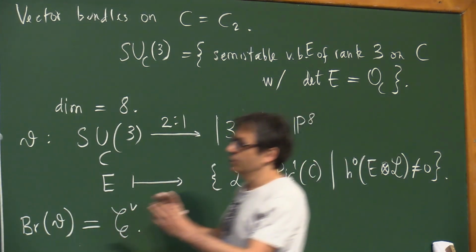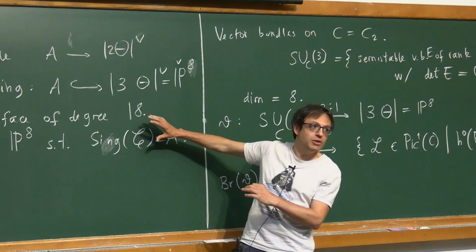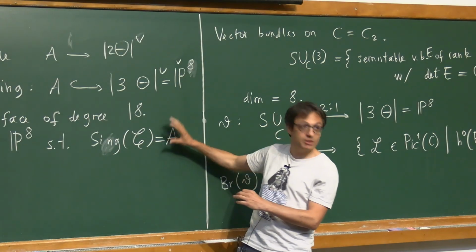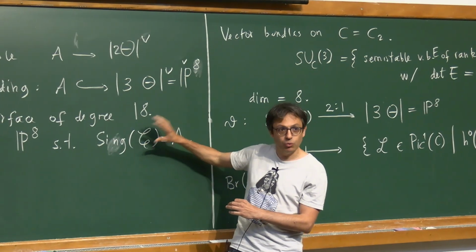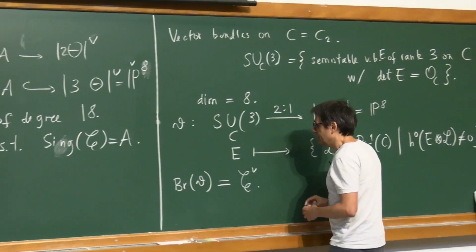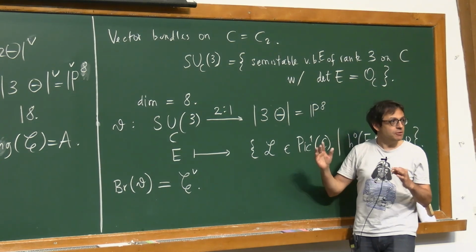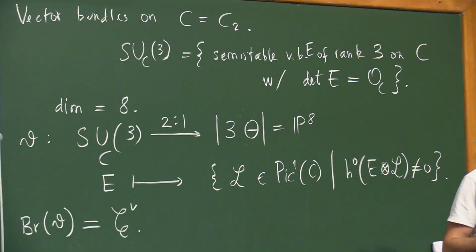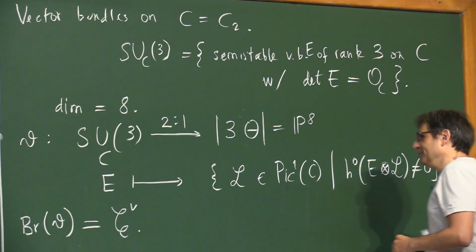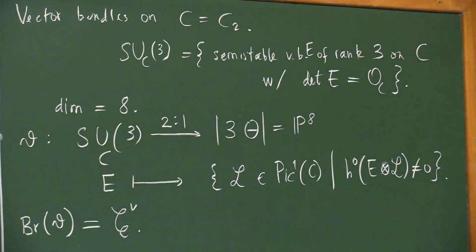So you have this fancy, strange cubic whose singular locus is this surface, and if you take the projective dual, you get the branch locus of this theta map, which is interesting for other reasons related to moduli of bundles on a curve. This was kind of the starting point, why we got interested in this.